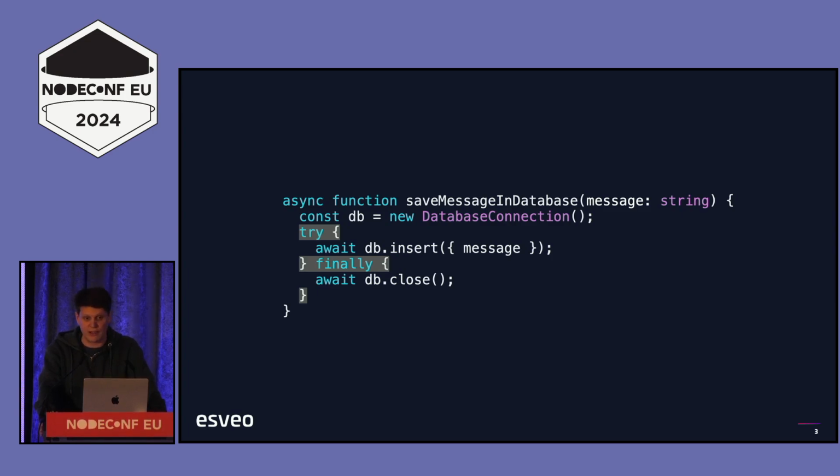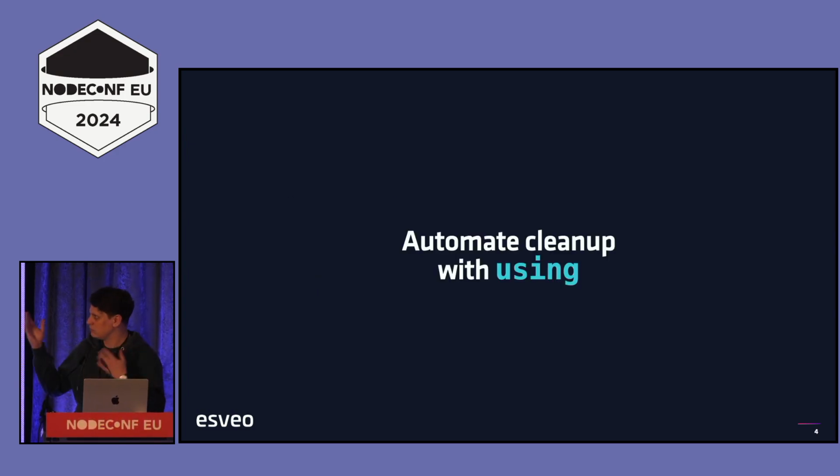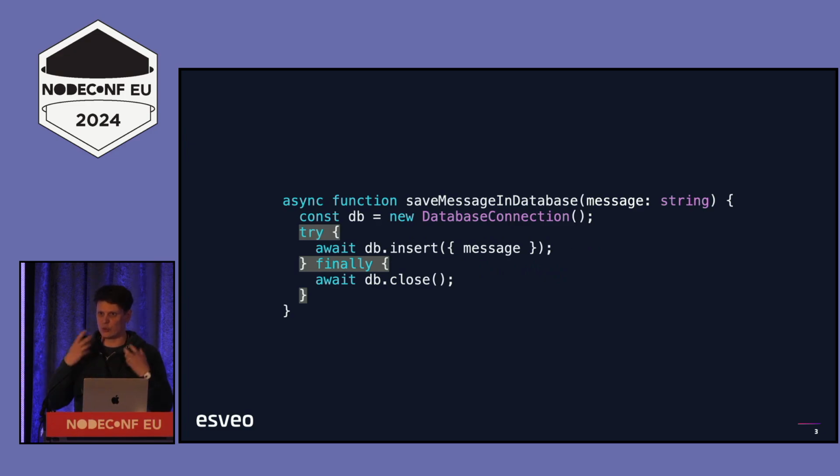I wanted to talk about that and talk about not just what it looks like, but also how we've found it useful specifically. So it is using, this is the magic syntax, the magic keyword. Before we get into the details of this syntax, I think we need to formalize what we're talking about when we're talking about resources. When we have this database connection, what is it about it that makes it difficult to deal with, what makes it unique?